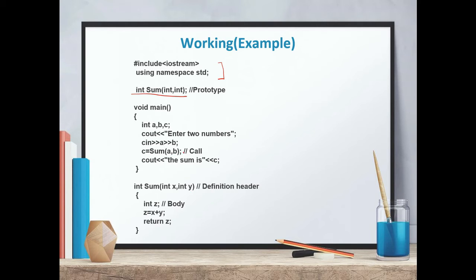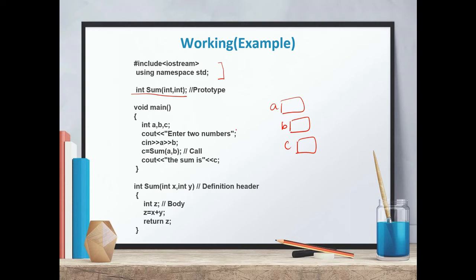We can see that the function call also contains two variables of integer type, and in the same way in the function definition we have declared two integer variables. In this way the prototype exactly matches the function call and the function definition. Now we'll move forward. Then there is void main, and here we have declared int a, b and c. So memory will be reserved for three variables a, b and c.